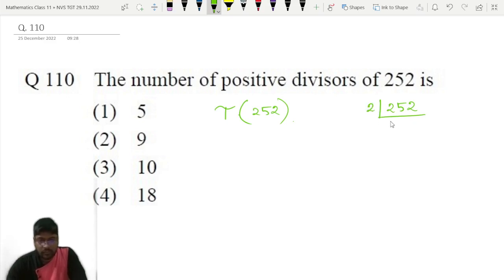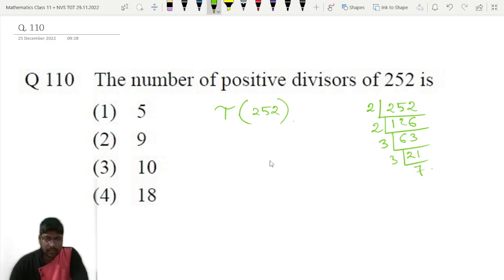So it will become 2, 126, 2, 63, 3, 21, 3, 7, 7, 1. Okay, so 252 we can write it like this: tau of 2 square into 3 square into 7 to the power 1, that we can write.